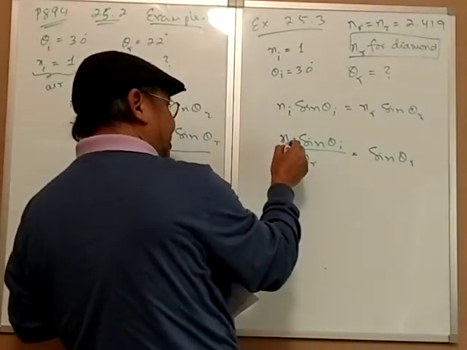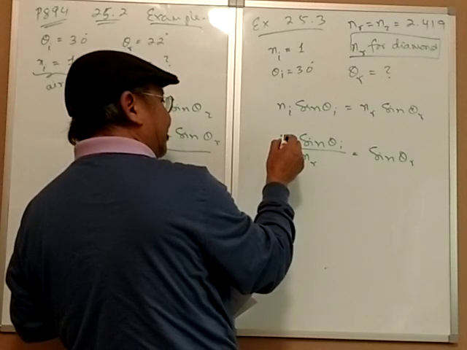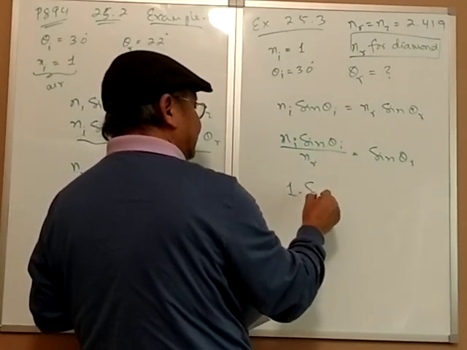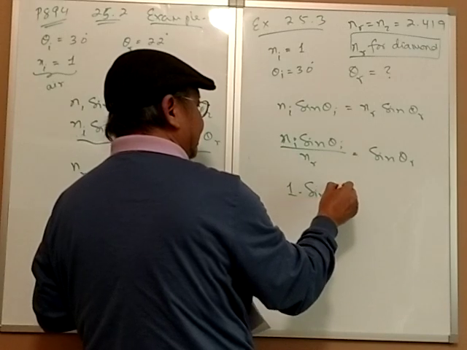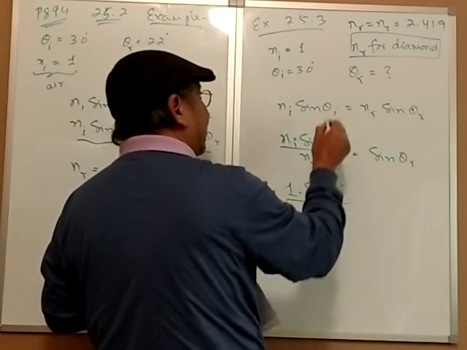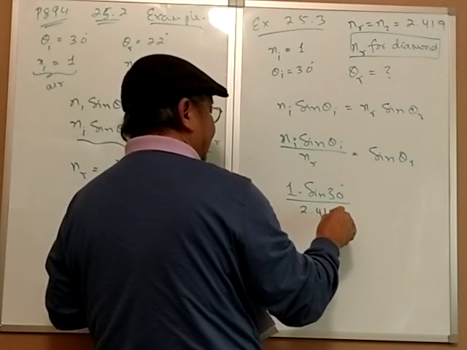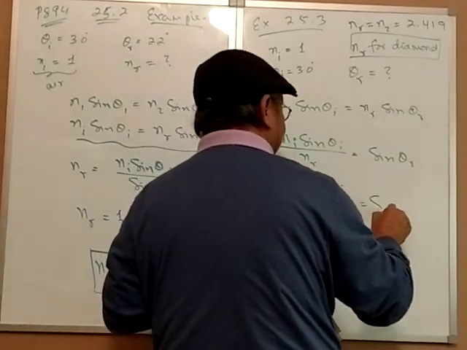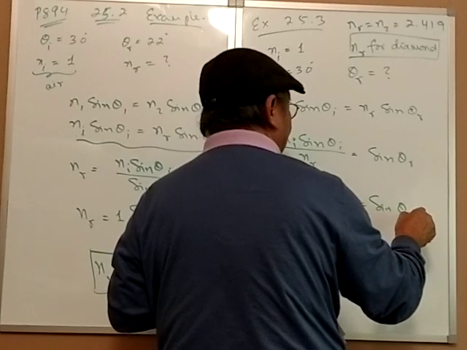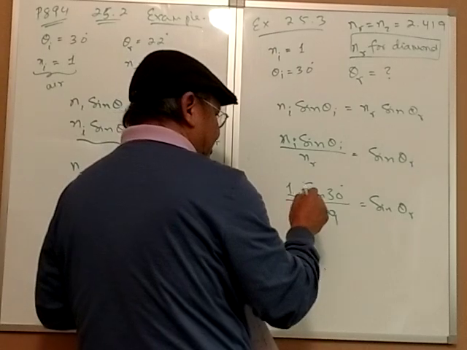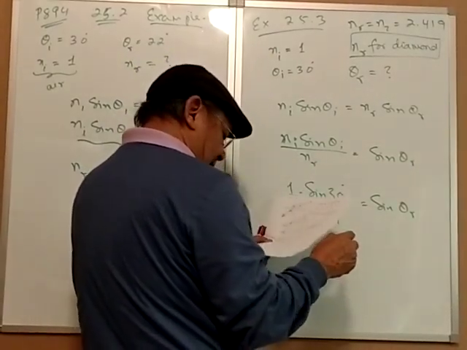Right? So now we can plug in numbers. NI is for air, it is 1. Sine theta I, that's sine 30 degrees. NR is 2.419. That is equal to sine theta R. Now sine 30 is 0.5. So then I can calculate that.